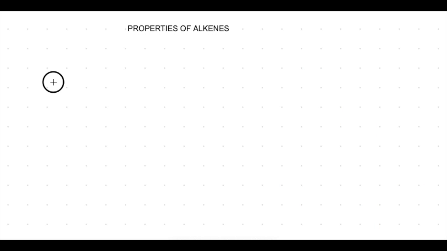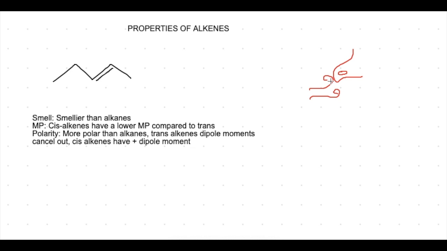Now let's take a look at alkenes. Alkenes are compounds with double bonds in them. Alkenes are usually smellier than alkanes. Ethylene, for example, is known to have a bit of a musty odor. Now let's talk about melting point.